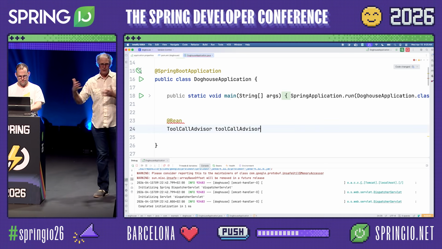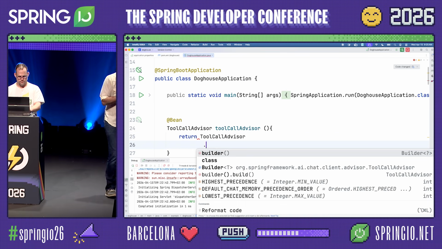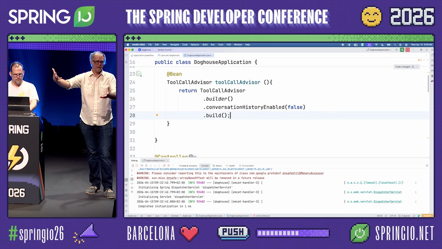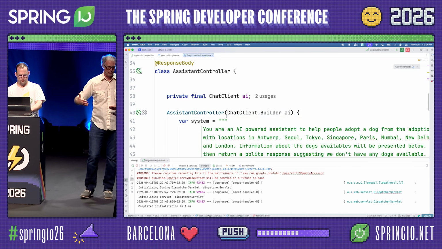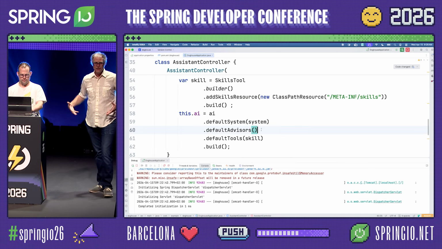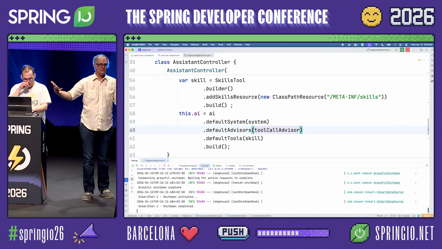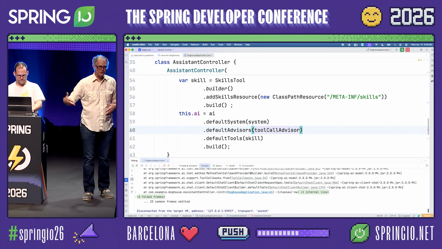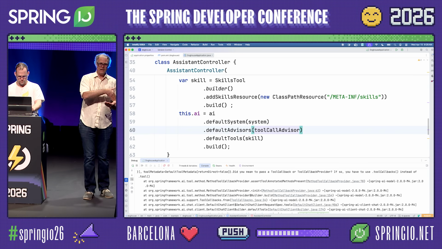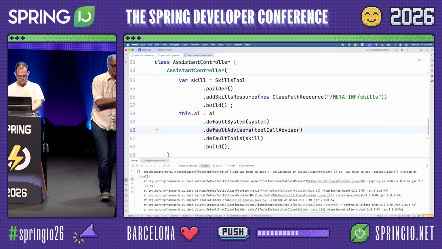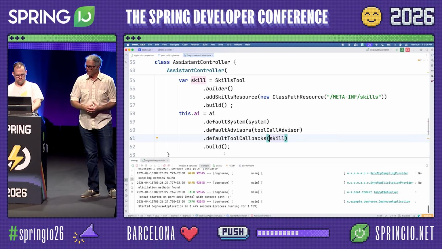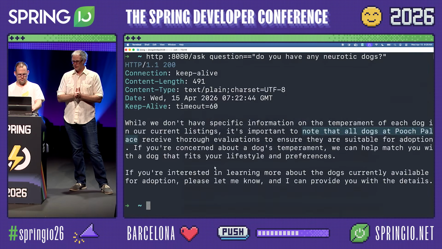It turns out that the Spring Agent Utils library has this skills tool in it that allows us to tell the LLM, hey, I've got these skills available. In our case, we've got a dog skill and a cat skill for Pooch Palace. We indicate to the LLM that it can use these skills if it wants to. Then if the LLM decides that it needs some additional knowledge, it can tell us, the agent side on Spring AI, to invoke that skills tool, go get the full file, and then give that to the LLM. All that gets integrated with what Josh just wrote.